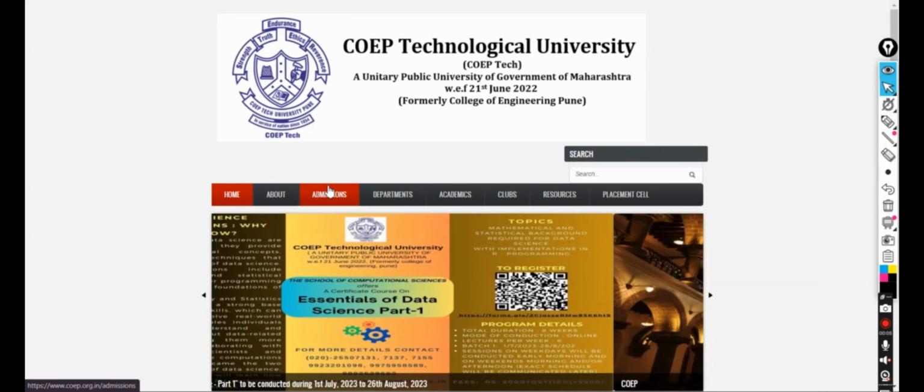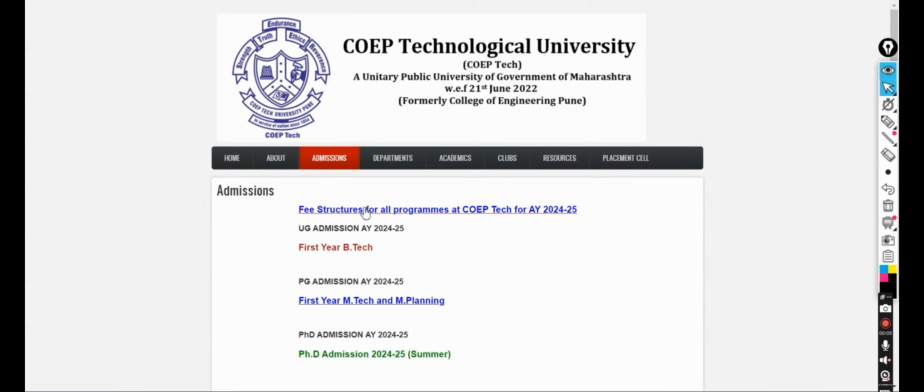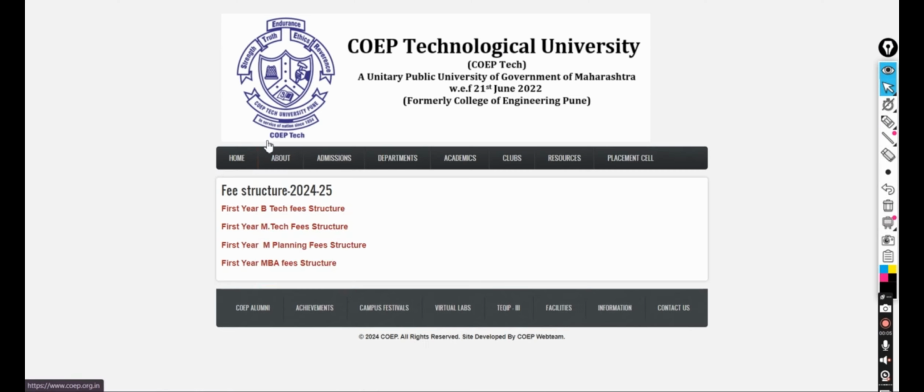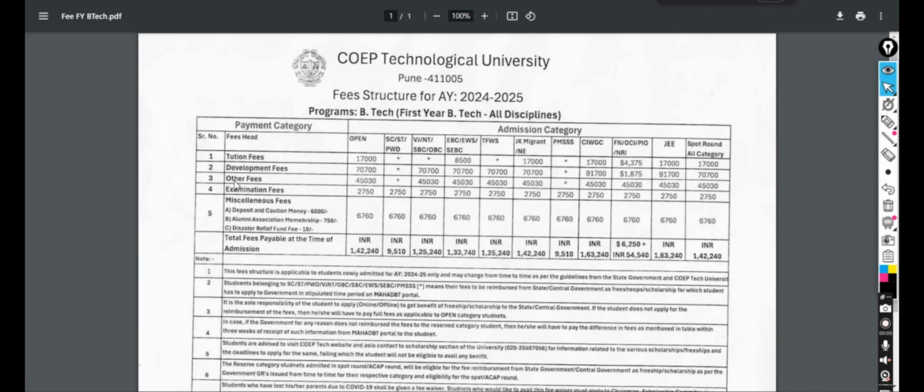So let's see. But when I joined this college, the fees were pretty decent. Not that high and not that low, but now it is really hiking. It has cost 1.5 lakh, I guess. Okay, so this is BTech first year, BTech all disciplines. You don't have to see all the stuff, you just have to see the total.